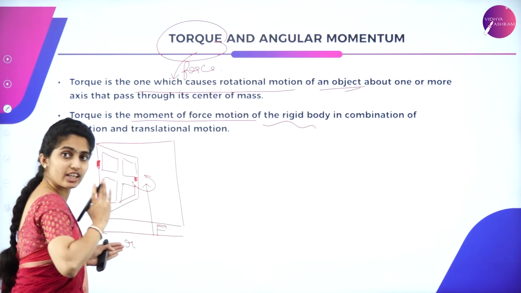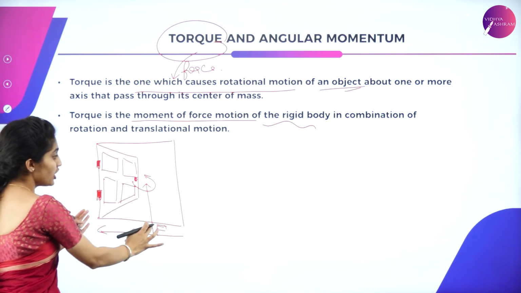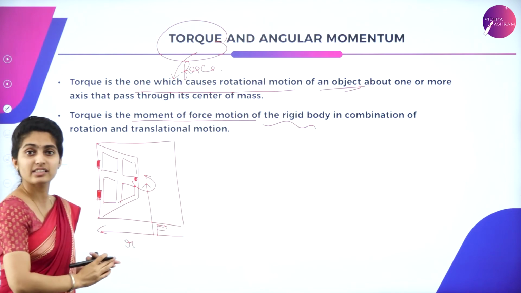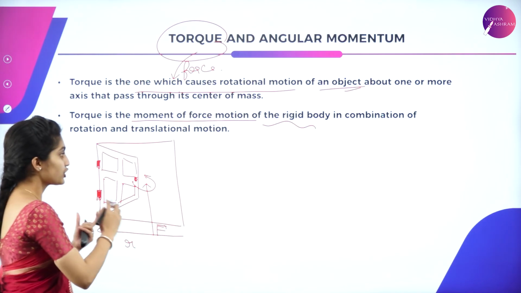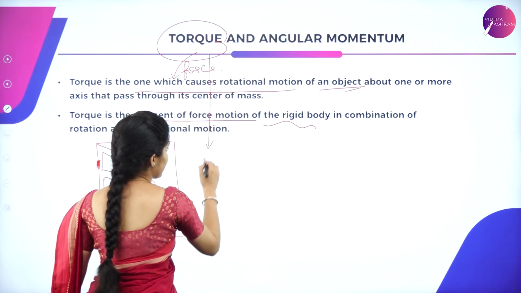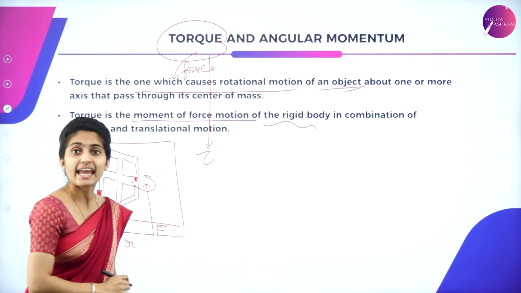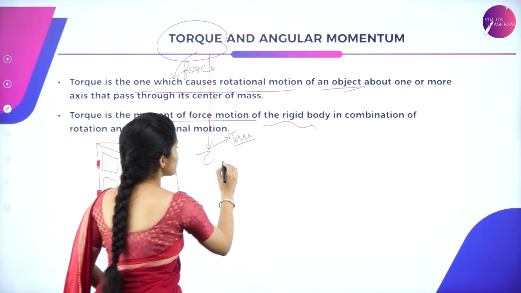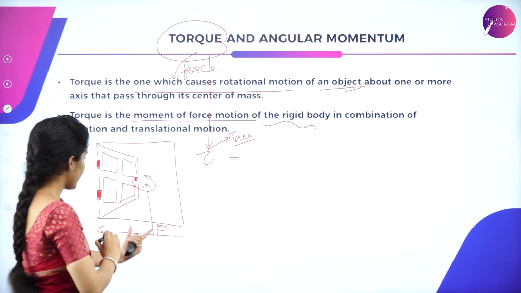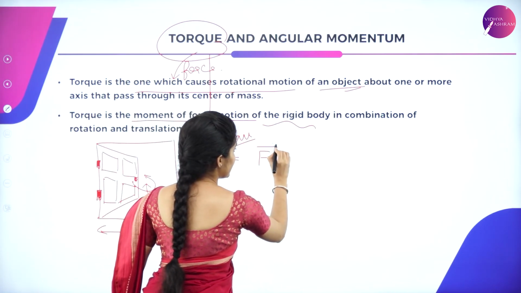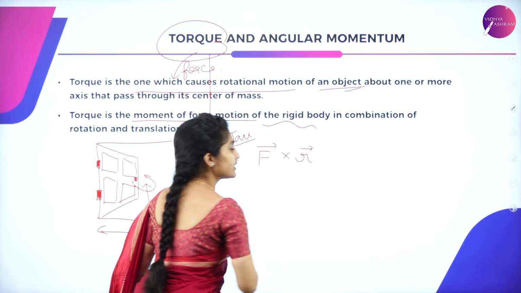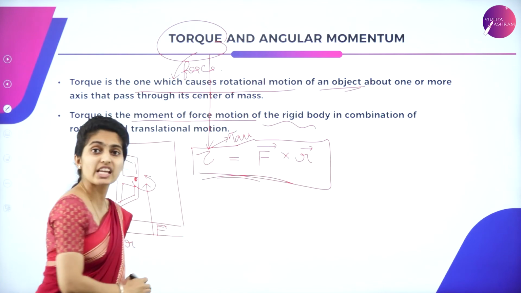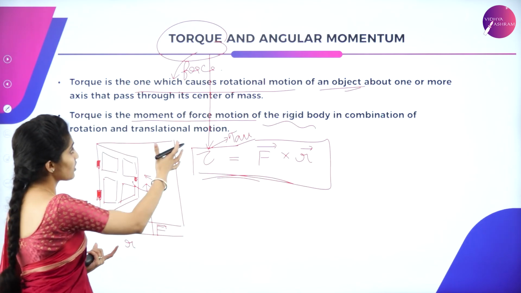When you push, it is taking a rotational motion with respect to the hinge. So the force is applied to it. So you have got your force as well as the distance from the axis to the point. So now torque is given by tau, T-A-U. Tau is equal to F, that is force, into the distance, F into R. So this is the torque which is given for rotational motion. So that is all about the torque.